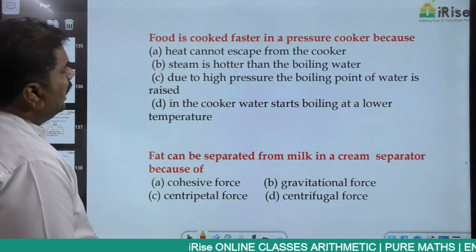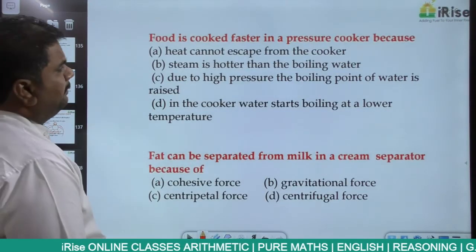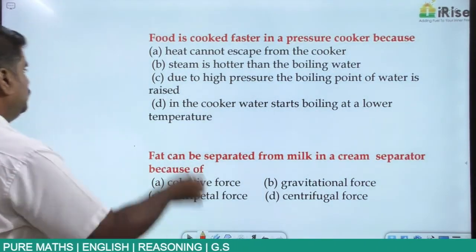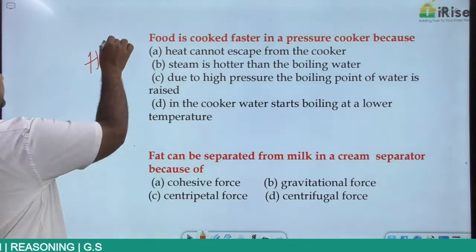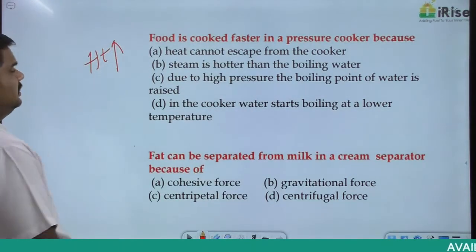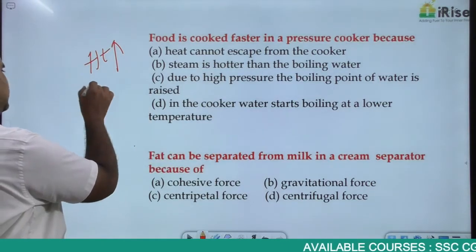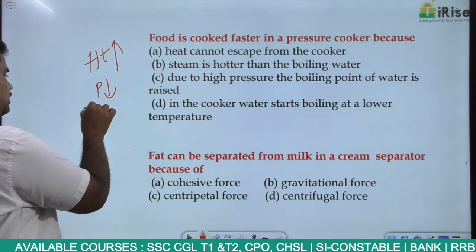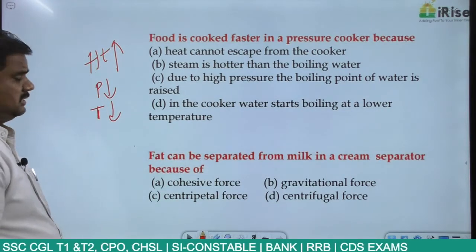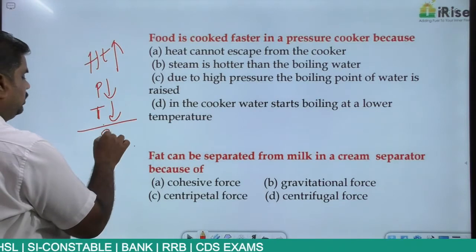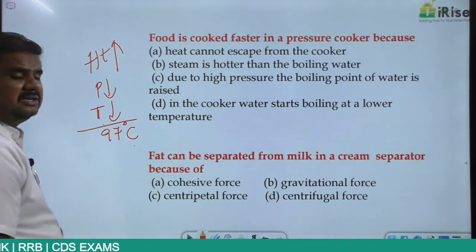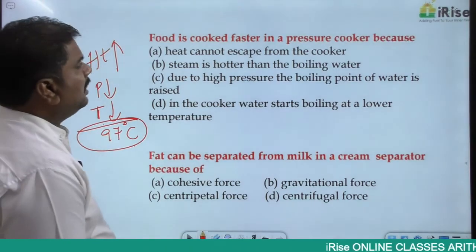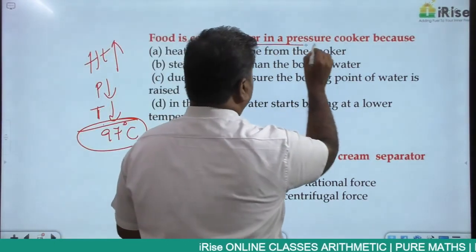Then, food is cooked faster in a pressure cooker because, now we have seen this in the case of atmospheric pressure, right? We know that as the height increases, with respect to the place, atmospheric pressure decreases. As atmospheric pressure decreases, the boiling point of water decreases. So when the boiling point of water is decreasing, water just boils at 97 or 98 degrees centigrade. As a result, cooking will take more time. But here the question is, why is food cooked faster in a pressure cooker?